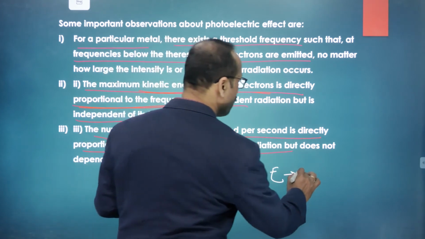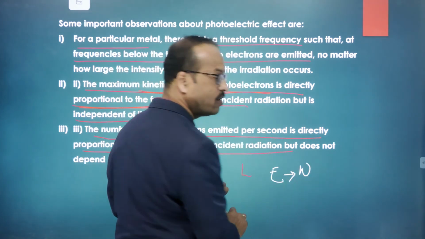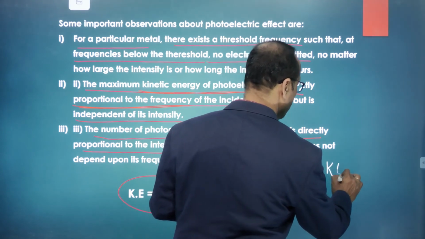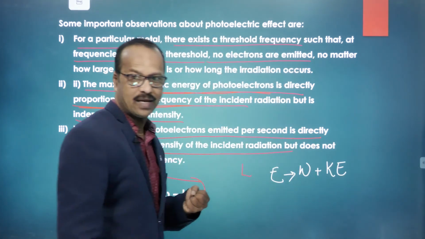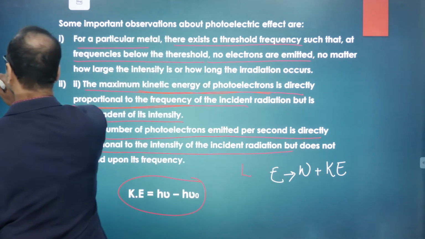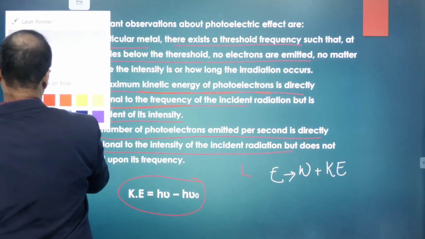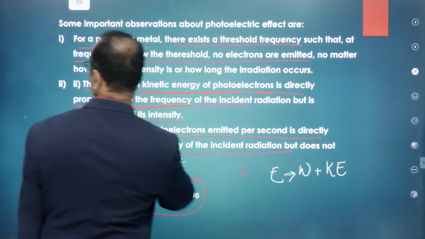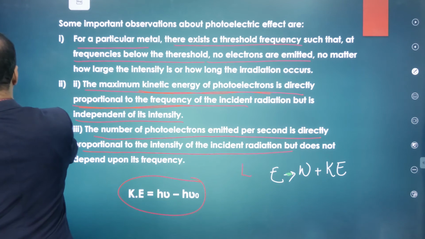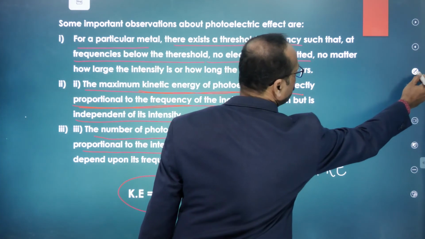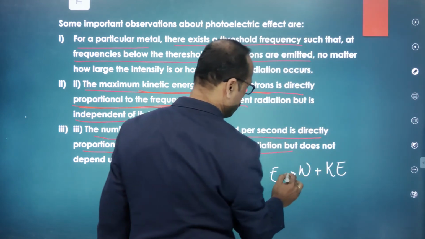That energy is called the work function, W. W means the minimum amount of energy required to remove the electron. The remaining part of the energy is utilized to provide the kinetic energy.